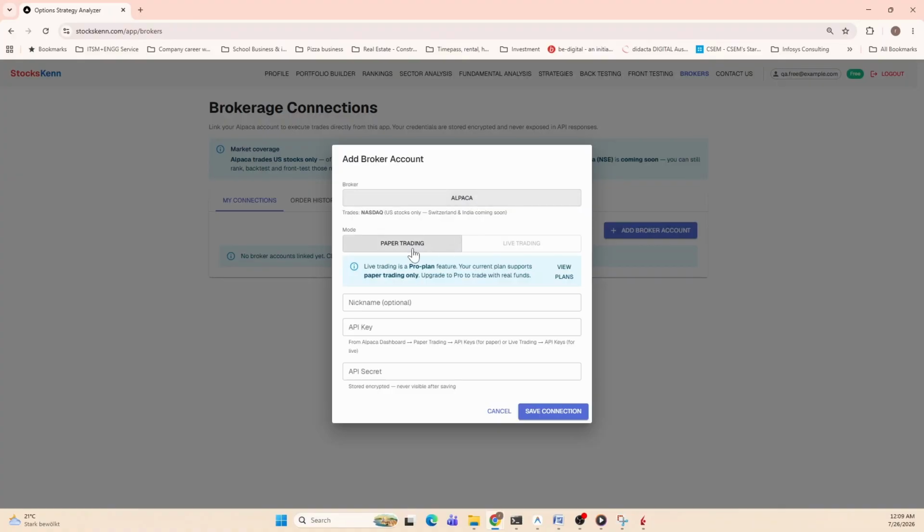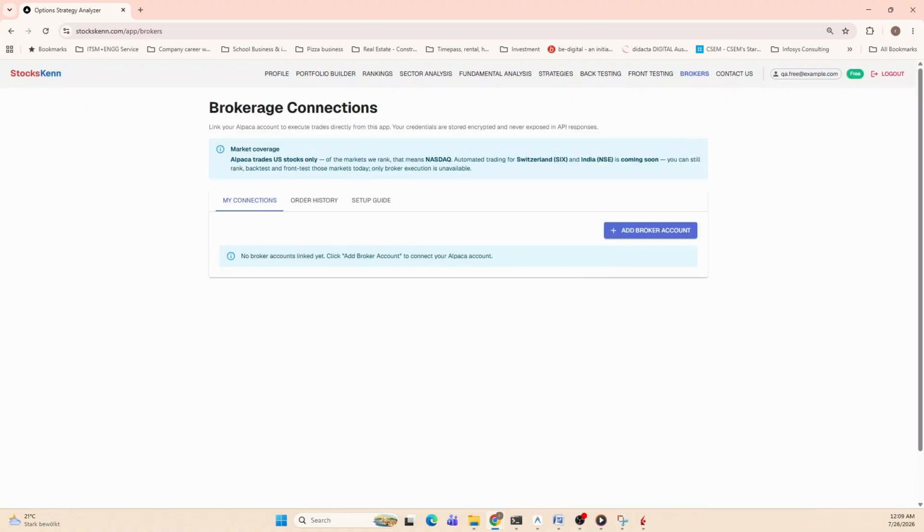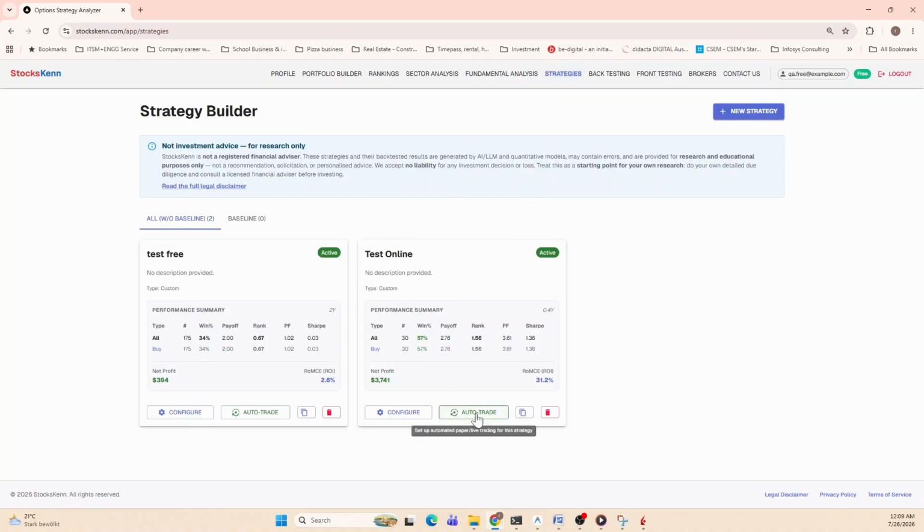We enable paper trading for the free account, and only for Pro are we going to also enable a live trading option. And once you have given your API keys and secret, you can save it and it will show in your list of brokers. And if you have a broker, you can enable it in the auto trade.